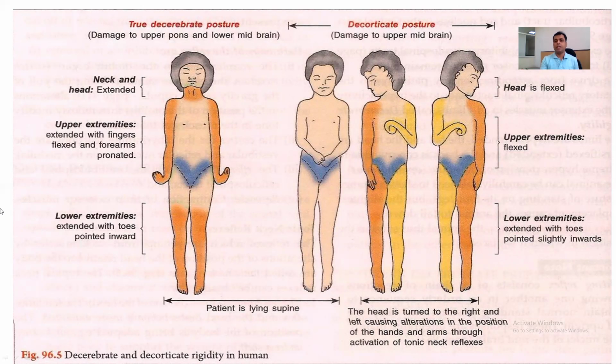In case of decorticate posture, there is damage to the upper midbrain. The head is flexed, as we can see here. Upper extremities are also flexed. Lower extremities are extended with the toes pointed slightly. The head is turned to the right and left, causing alteration in the position of the hands and arms through the activation of tonic neck reflexes.